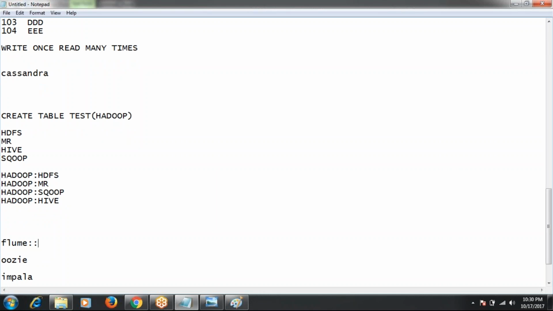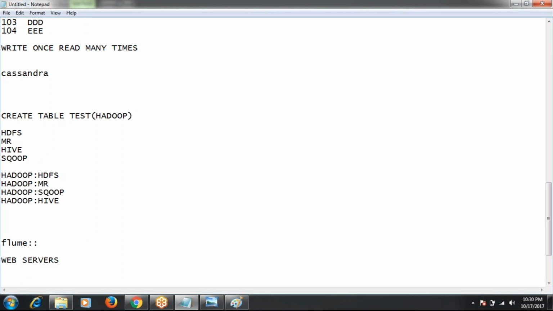Flume is also somewhat similar to Sqoop. Sqoop is used for importing data from RDBMS to the cluster and exporting data from the Hadoop cluster to RDBMS, right? But Flume is used to get the log files from web servers.